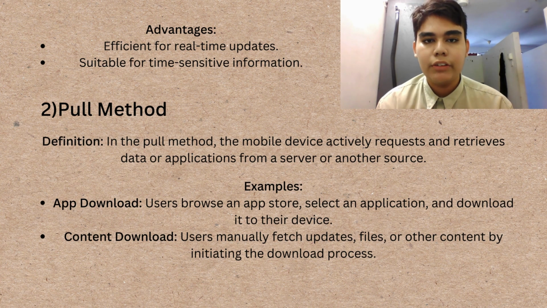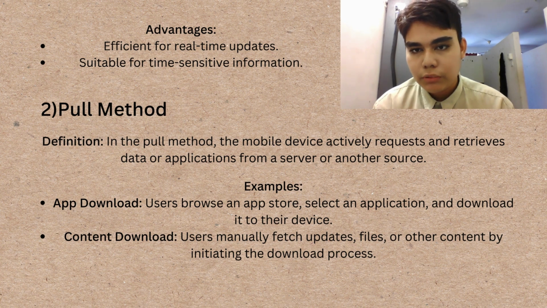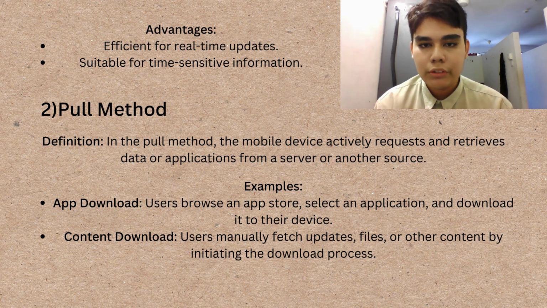Second, pull method. Definition: in the pull method, the mobile device actively requests and downloads data or applications from another source. Example, app download. The user browses the app store, selects an application and downloads it to their device. Content download. The user manually clicks to update files or other content through the download process.